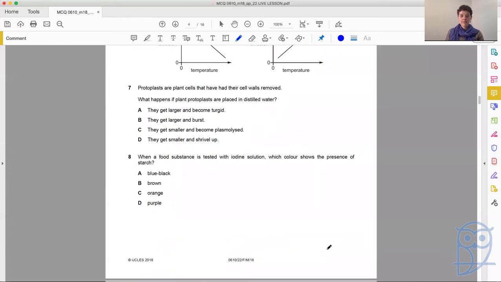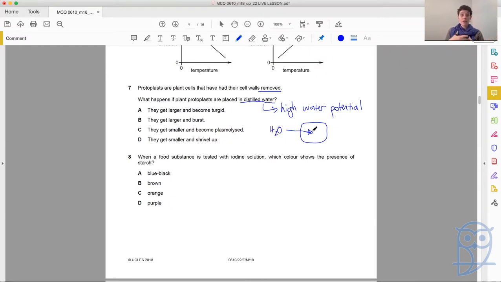Question 7. Protoplasts are plant cells that have had their cell walls removed. What happens if plant protoplasts are placed in distilled water? They get larger or they get smaller? Now we need to think again, because here we are talking about osmosis, right? Distilled water is pure water. So this is very high water potential. When you have high water potential outside, what happens? There's your cell. The water is going to move in.